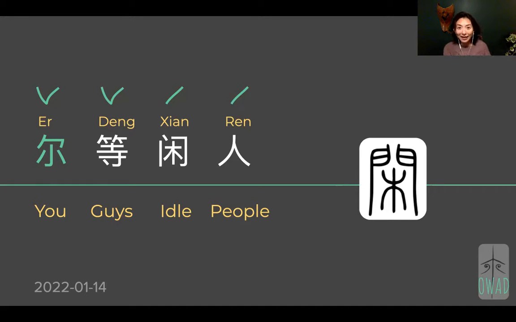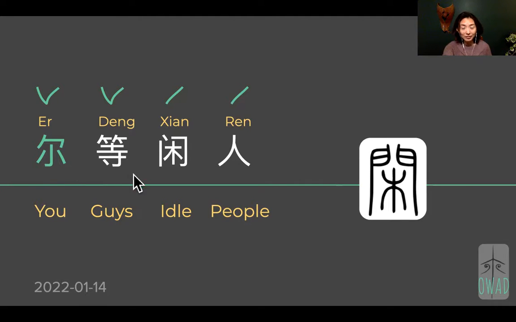So that's you guys, right? So here 尔 means you without this sign. With this person sign, it's pronounced as 你. Both mean you, but this is contemporary Chinese, and this without, just by itself, is classical Chinese.